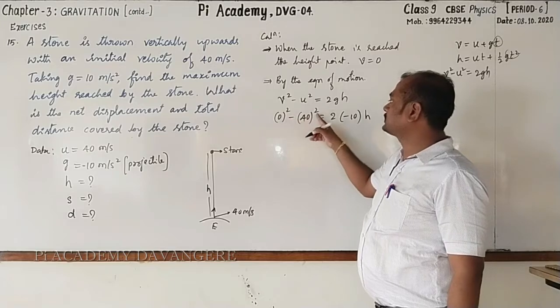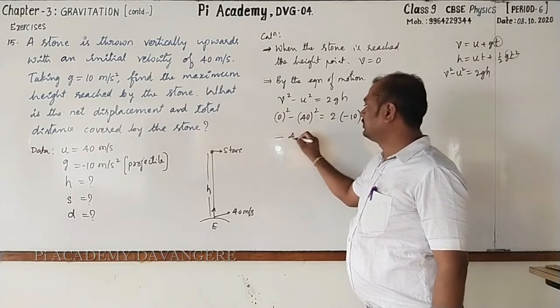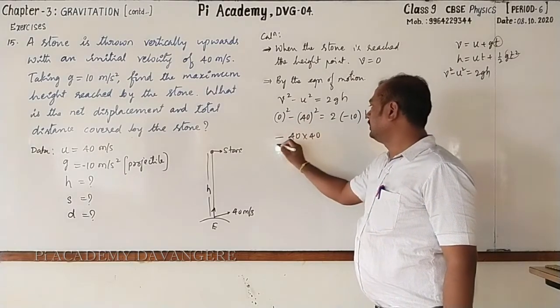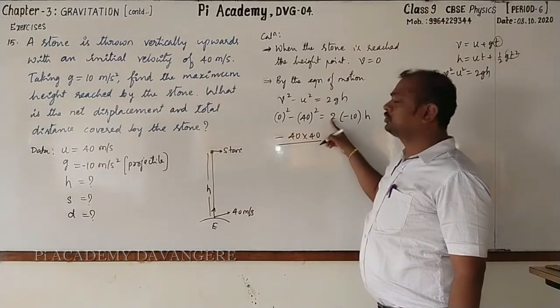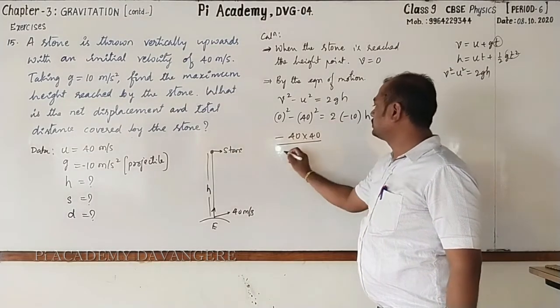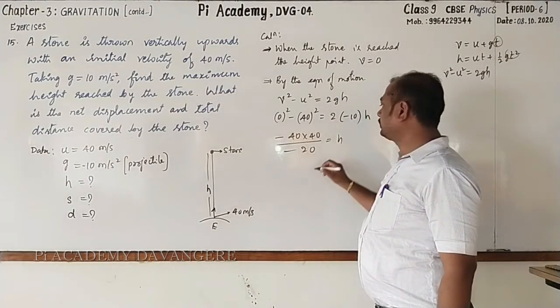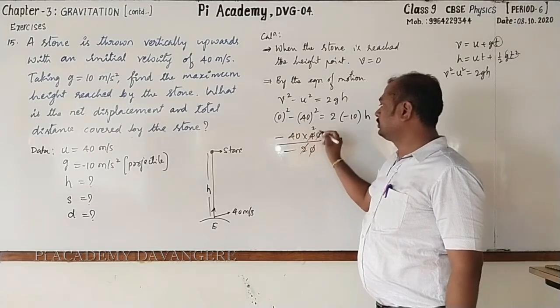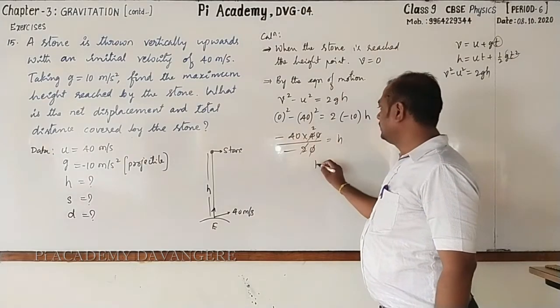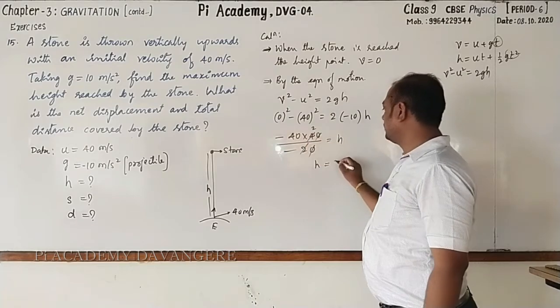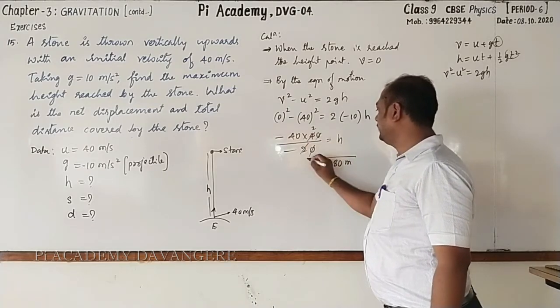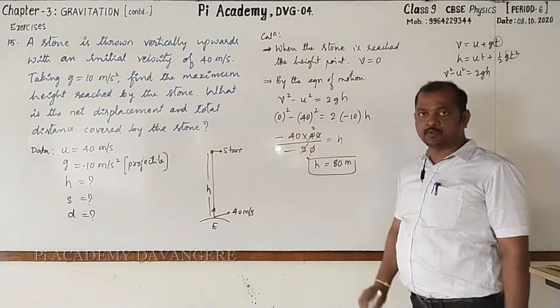Then 0 minus 40 whole square, minus 40 into 40 divided by 10 into 2, 20. So minus 20 is equal to h. 0, 0, 1s are 2s are. Minus get cancelled. h is equal to 4 twos are 8, 80 meter. First one is over.